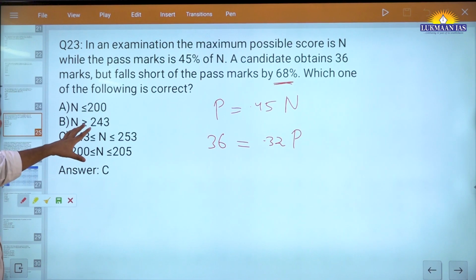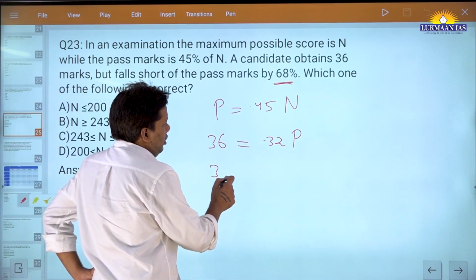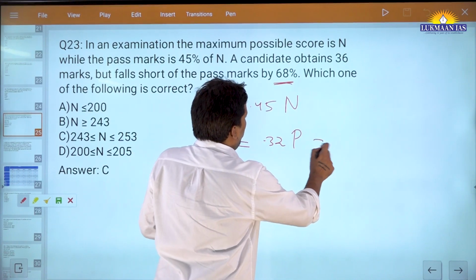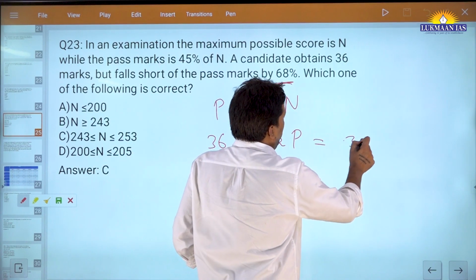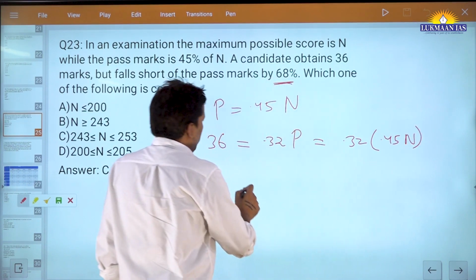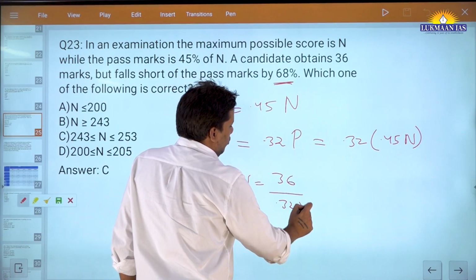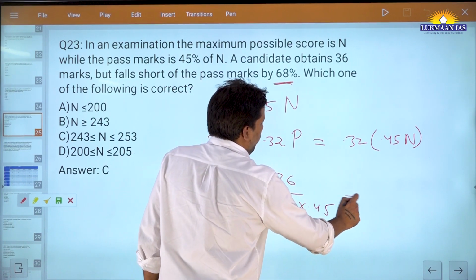So first you have to find out the value of n, and then you see where it can lie. So here what you can simply do is put the value of p. So that will be 0.32 times 0.45 n, right? So your n would be how much? 36 upon 0.32 into 0.45.